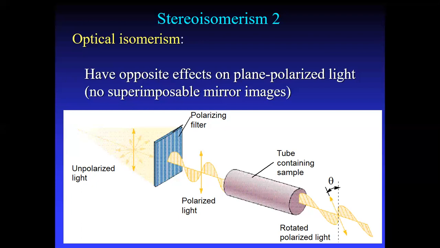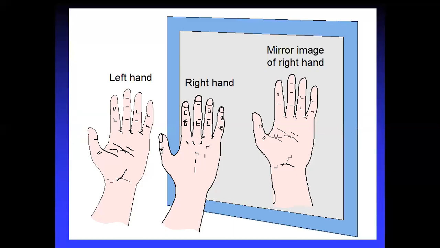Depending upon the rotation, if it moves towards the right, that is clockwise, and that is the D isomer. If it is rotated to the left side, then that is the L isomer. Like the mirror image of the right hand and the left hand: if you put the left hand in front of a mirror, it becomes the right.